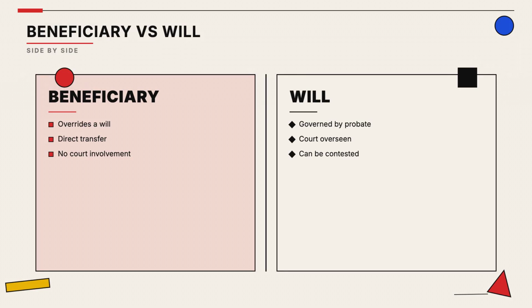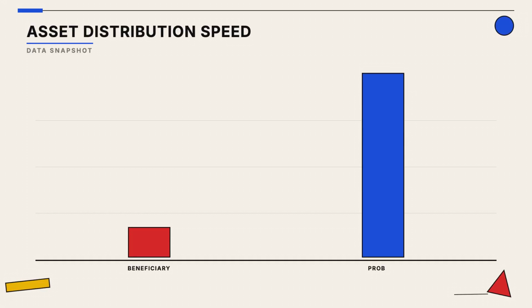will and testament. This chart shows the approximate time required for assets to reach heirs. Using beneficiaries is almost always the faster route for your family.